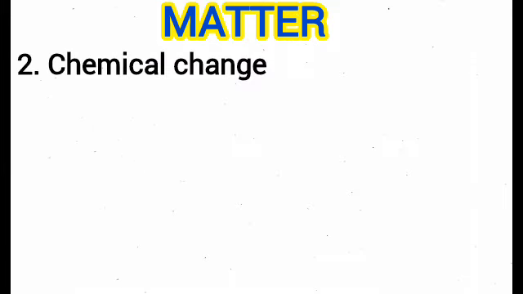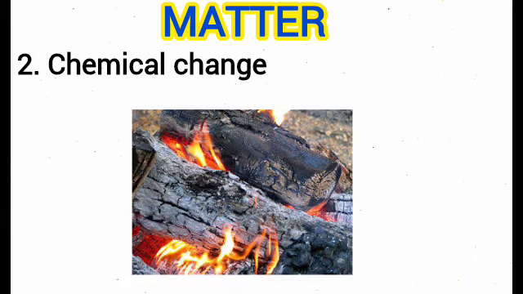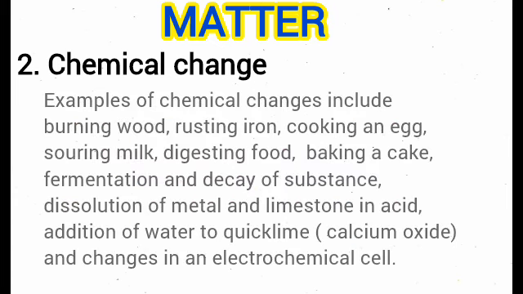Now let's talk about chemical change. Chemical change is one that is not easily reversed and a new substance is actually formed. In chemical change, one substance is actually transformed into another. Now, take a look at the diagram you can see on the screen. You can realize that the wood during burning is transformed to ash. This cannot be easily reversed, and a new substance, ash, is actually formed.